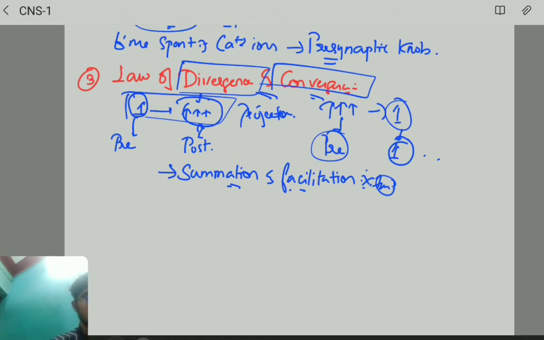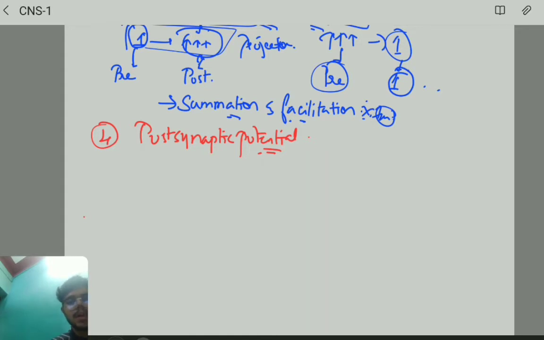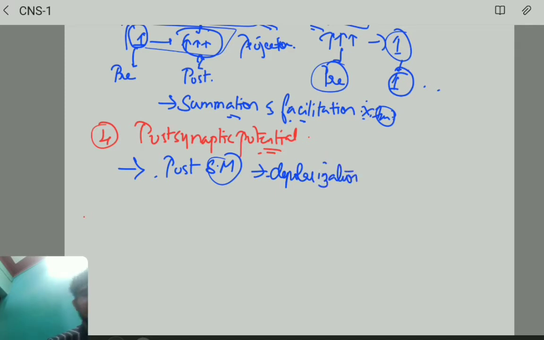Next we'll move on to another important thing, the postsynaptic potential. What really happens? During synaptic transmission, if the potential of the postsynaptic membrane is carried through depolarization, then we call it excitatory postsynaptic potential.